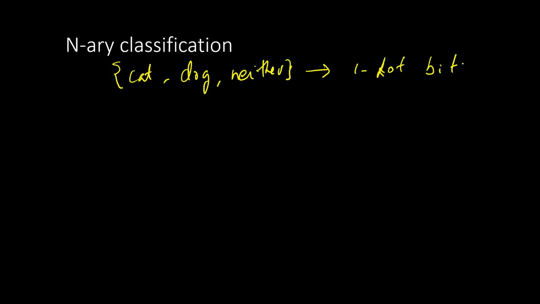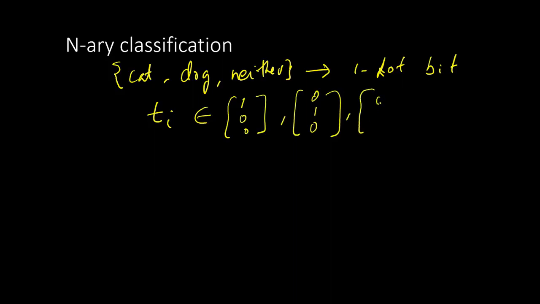Now in n-ary classification, we are going to generalize over that concept, and the generalization is not that difficult. It is just a straightforward generalization. The first thing is the encoding. For the ith input, we have the target vector ti, and it is going to be one of these vectors. It is either going to be 1 0 0, which means only the first class is present, or 0 1 0, or 0 0 1. So it's a 3-dimensional vector, but it can be only one of these 3 vectors.